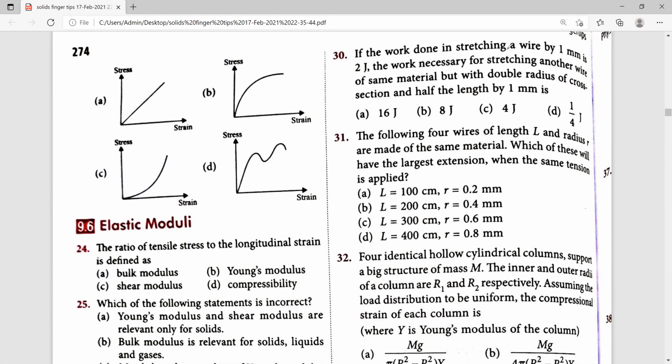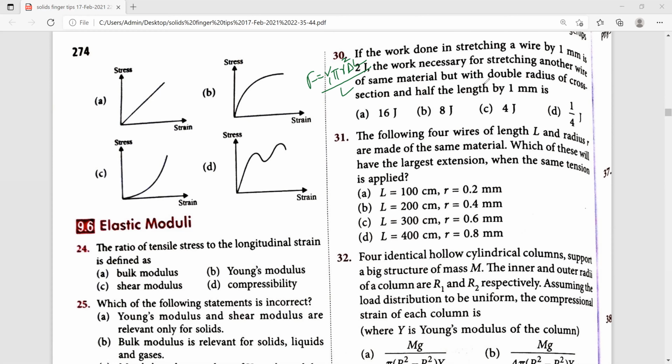Which formula do we use here for the stretching force? F is equal to Y pi r square, that is area, delta L divided by L. The symbols have their usual meanings in the equation.